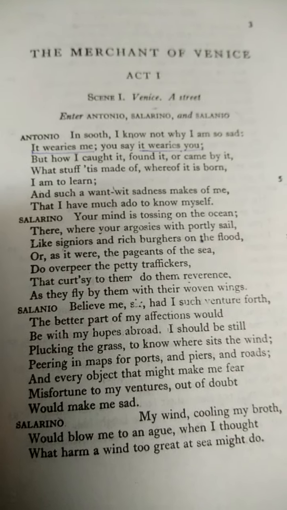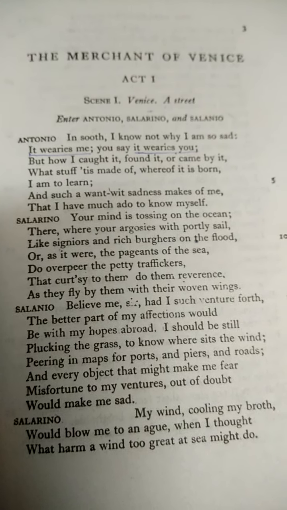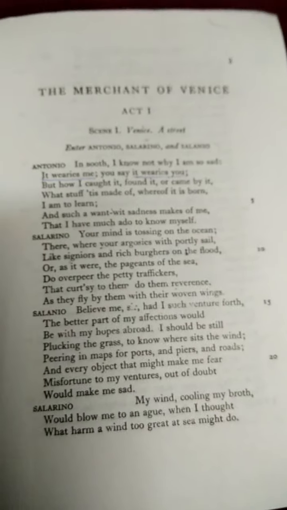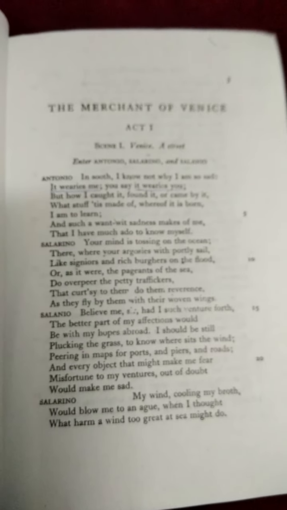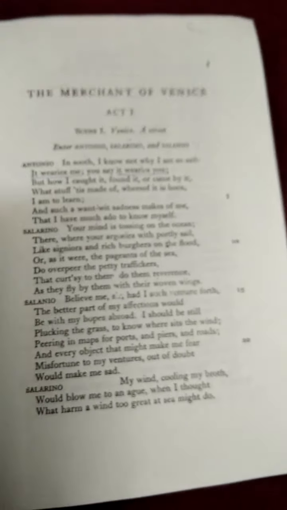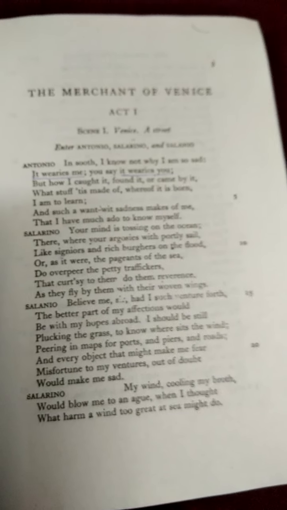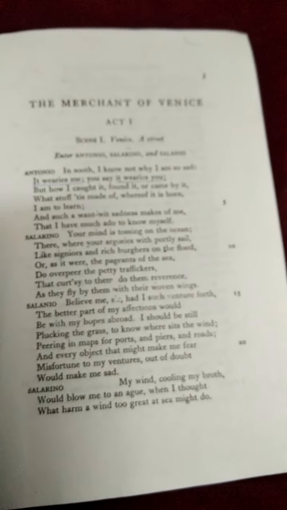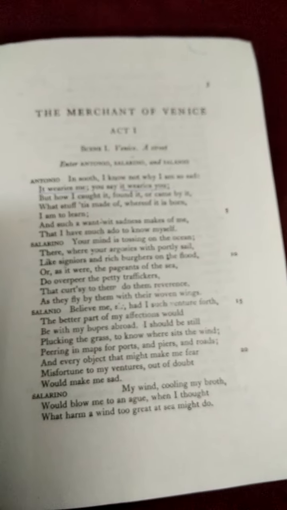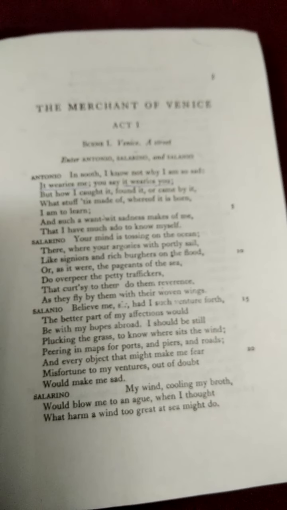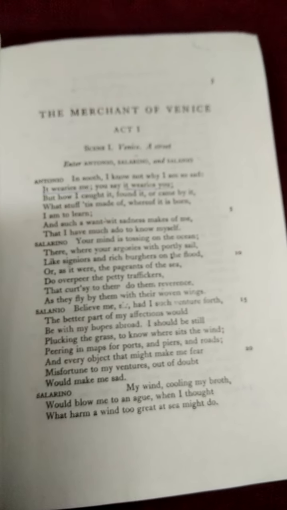We have prominent characters. The scene takes place in Venice, a street. Students must be curious to know about the place. This is a famous city in Italy, and see the Venetian atmosphere we have.